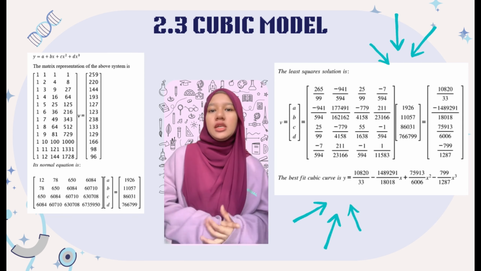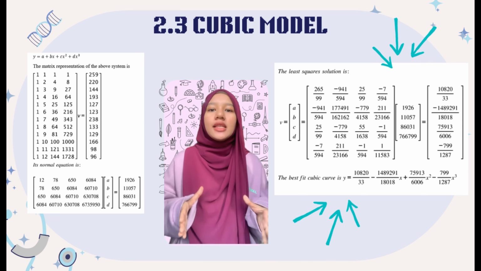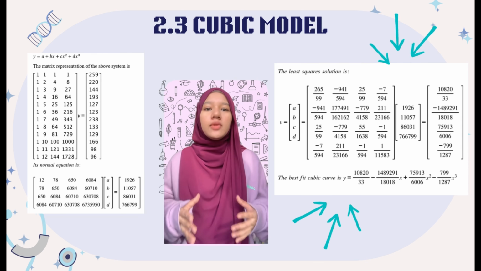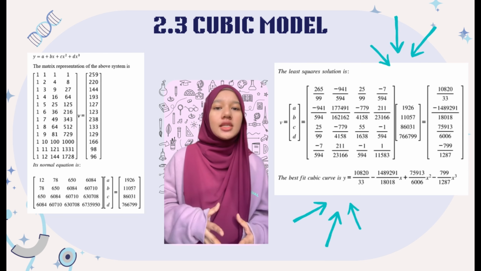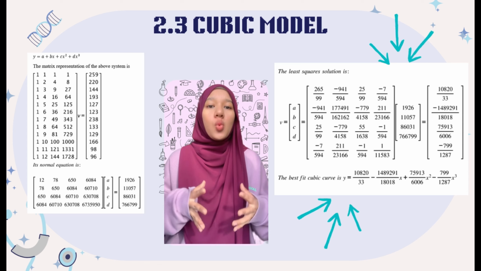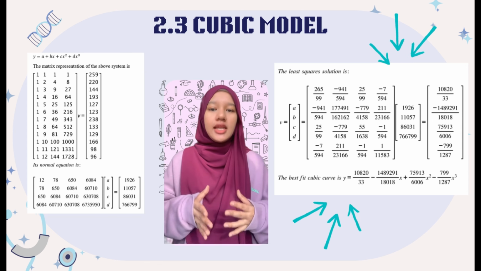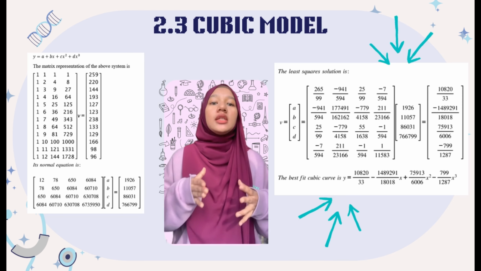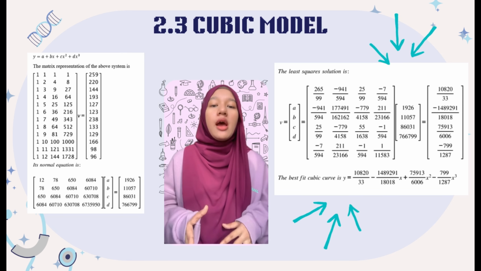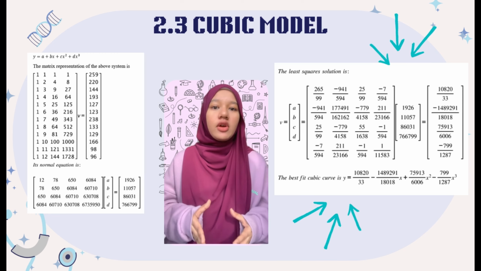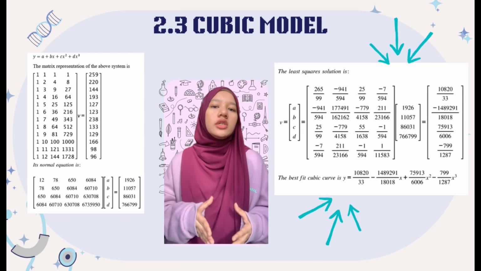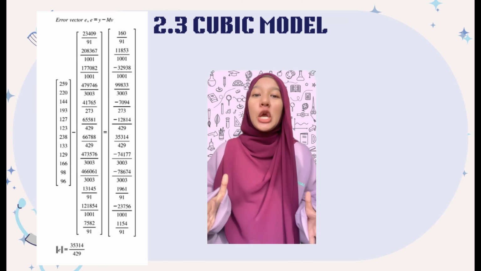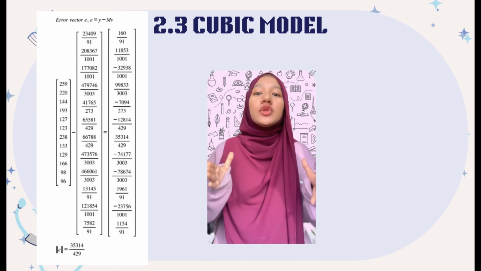The best fit cubic curve is y equals 10,820 divided by 33 minus 1,489,291 divided by 18,088 x plus 75,930 divided by 6,006 x squared minus 799 divided by 1,287 x cubed.